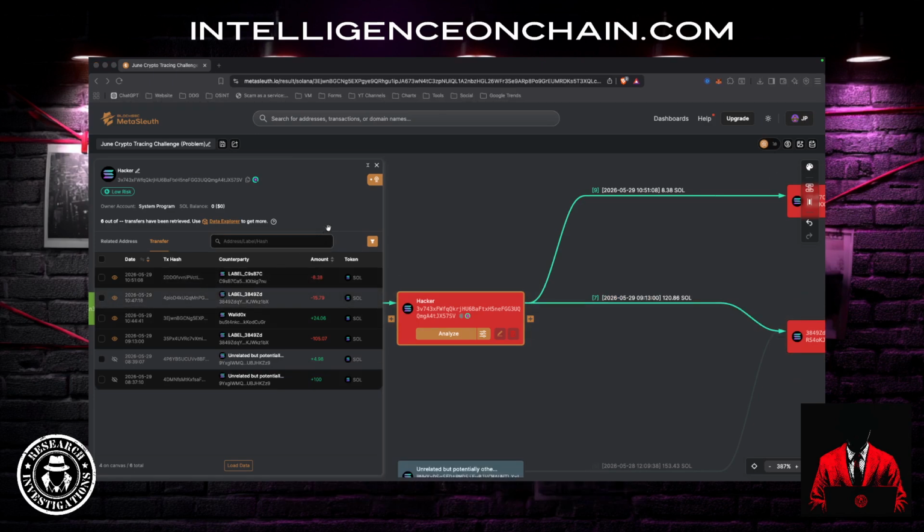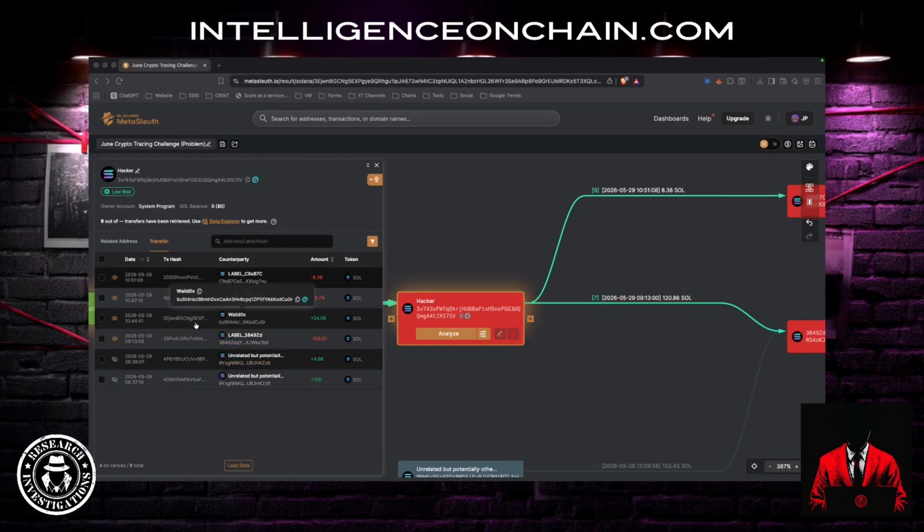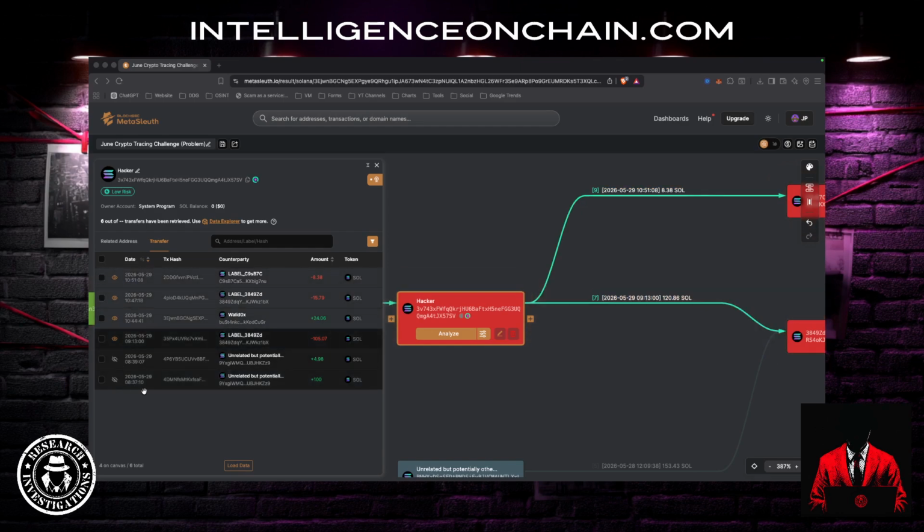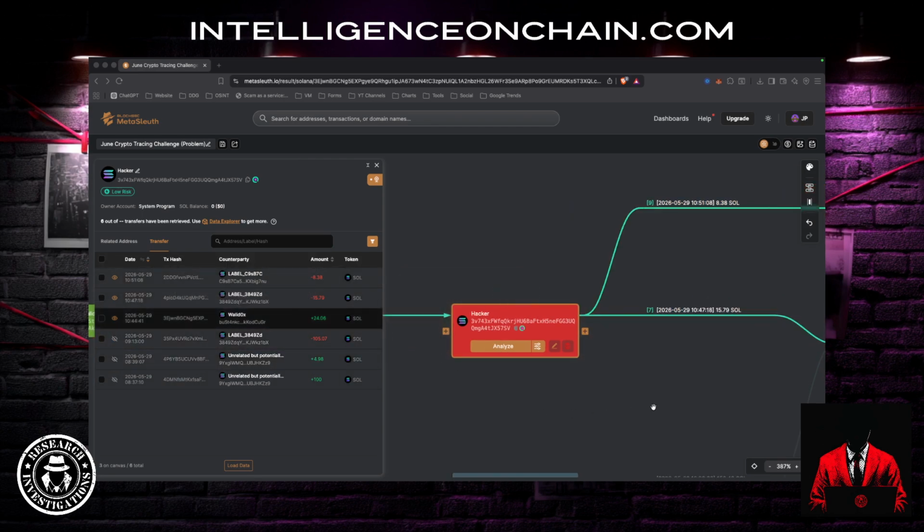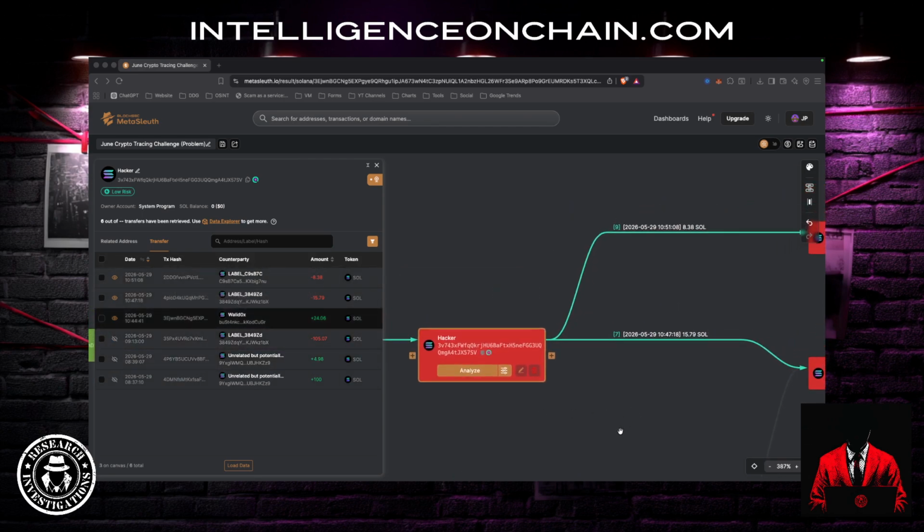Okay, so let's continue with the trace. So we've got 24.06 in, which is this line here. I've put it in descending order, which is the orange line down. That means the newest transaction is at the top, the oldest one is at the bottom. So everything prior to this transaction, we know that we can remove. We're not interested in it, at least for this case, because we only have one victim and we want to freeze the assets that belong to the victim.